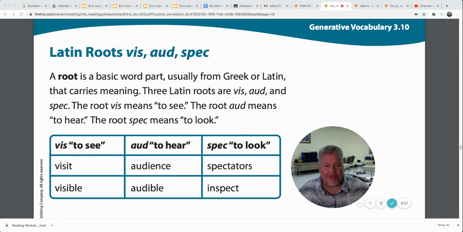She looks to see if you really cleaned it or not, right? Inspect, to look. So the words we use that have vis in them have something to do with seeing. The words we use that have aud in them have something to do with hearing. The words that have spec in them have something to do with looking. Pretty cool, huh?